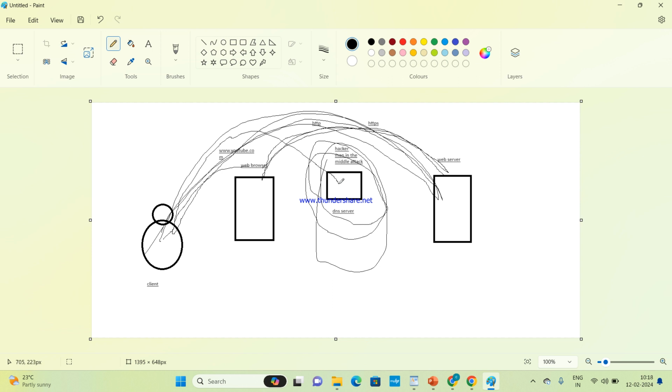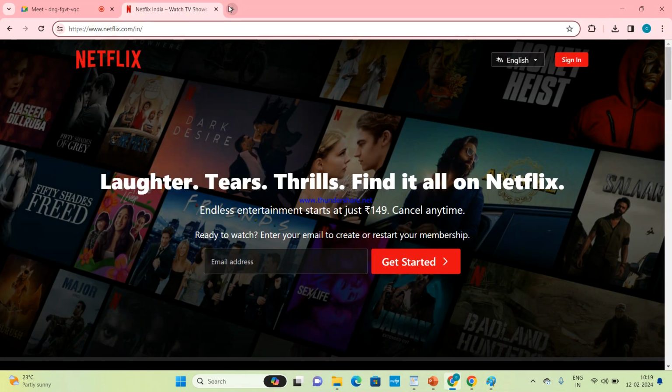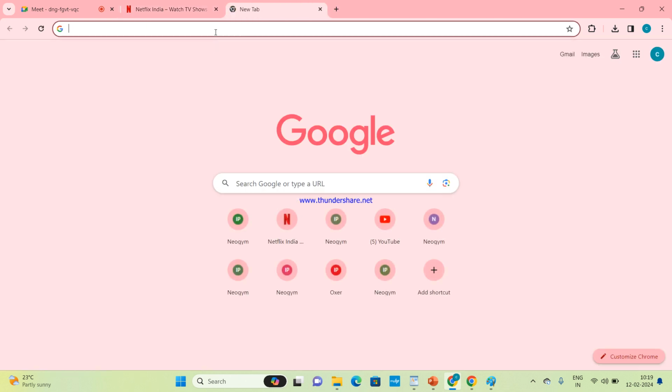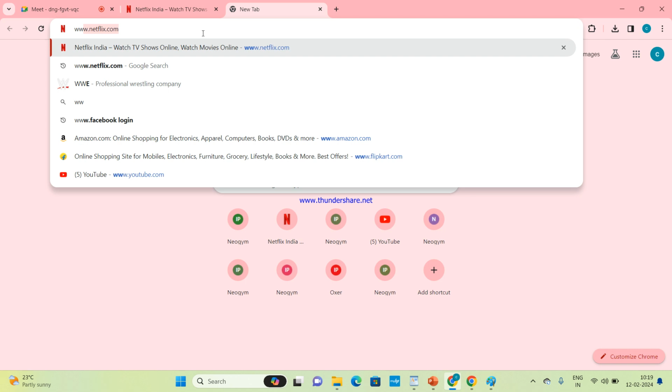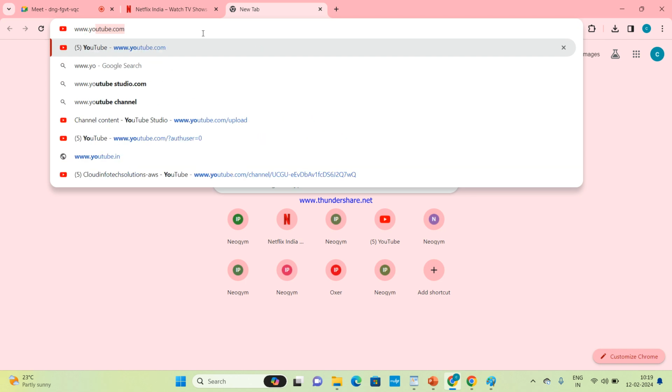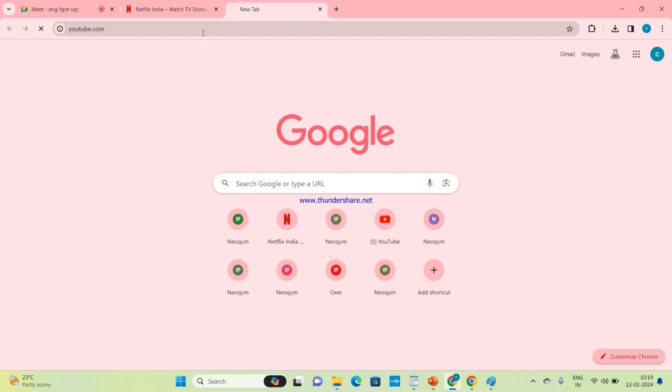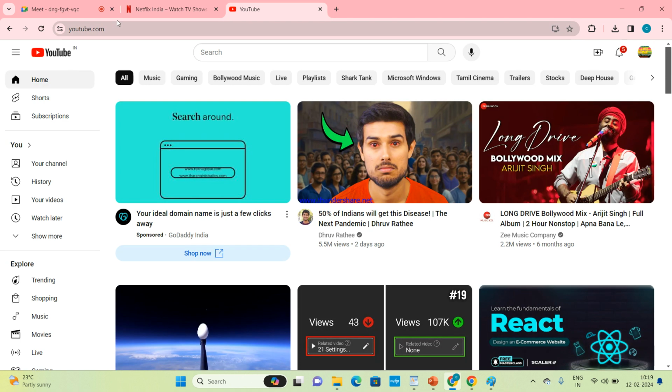Clear? If I type www.youtube.com, first it goes to the DNS server, it validates the IP address, then the request goes to the web server. Then this web server gives us the page of youtube.com. Now I'm the client, this is the web browser. What am I browsing here? www.youtube.com. So in the middle, first it went to which server? The DNS server. Then to the server where the YouTube application is running, the web server.